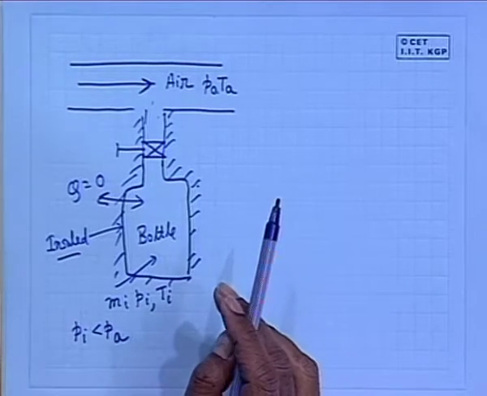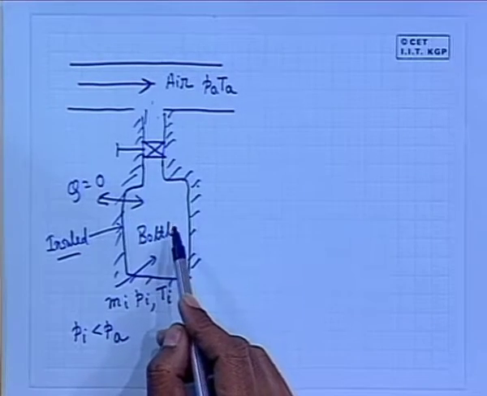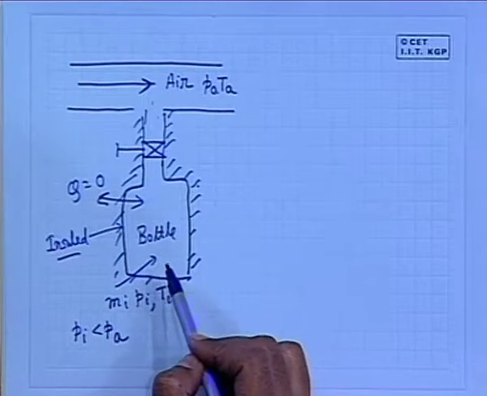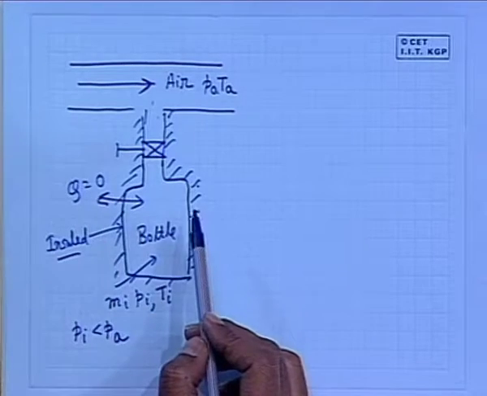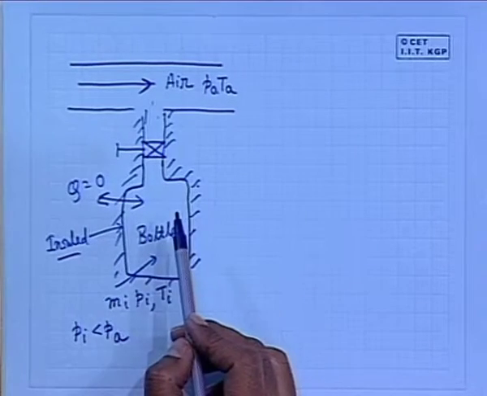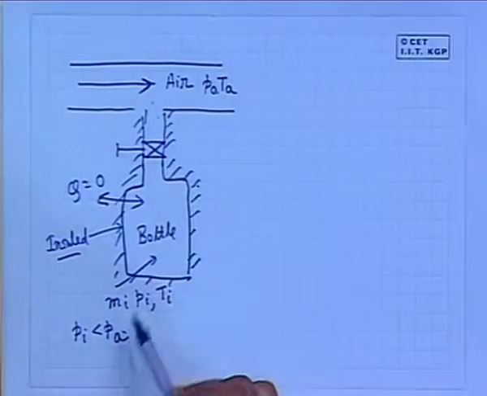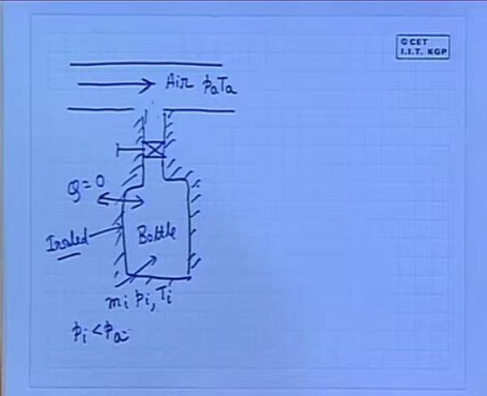So, the parameter of interest to be known is the temperature. At that condition, what will be the temperature in the bottle if we do not allow any heat to come out or go in, because pressure will be equal to Pa? That means what will be the final temperature of the bottle when the process naturally stops. How to solve this problem? This is a problem of application of first law to a control volume at unsteady state.